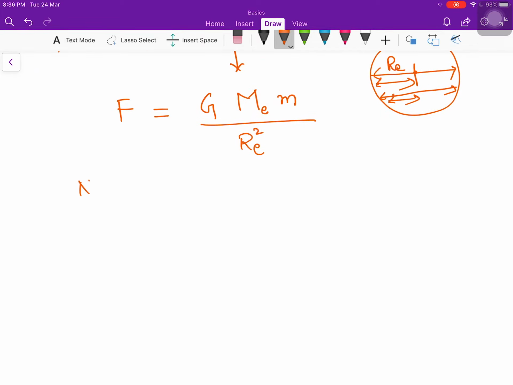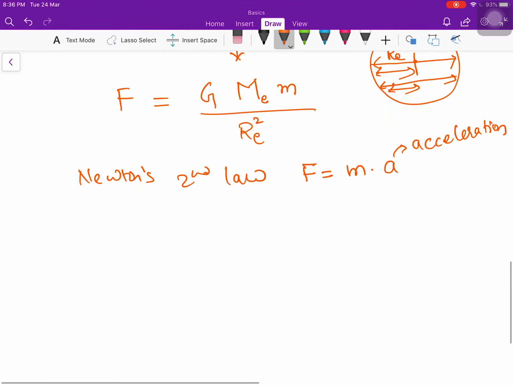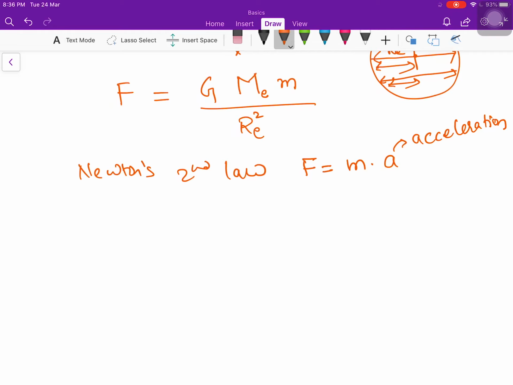Also from Newton's second law, we know that force is equal to mass into acceleration. Here this acceleration is because of earth, so we will put it as small g. So we have force equals m into g.